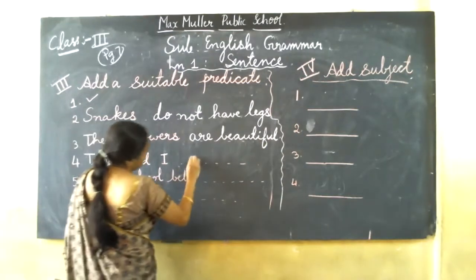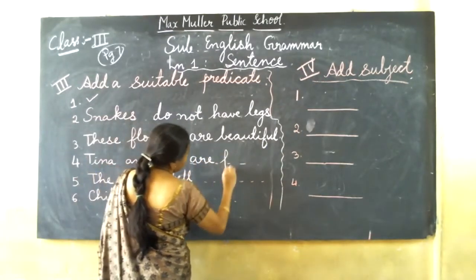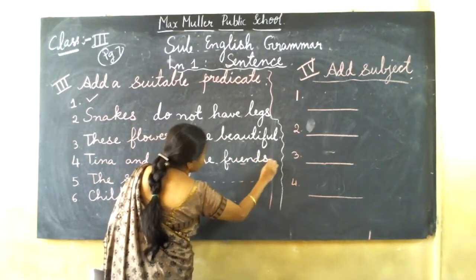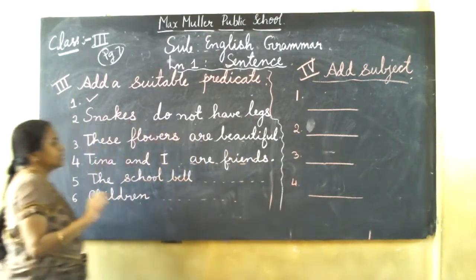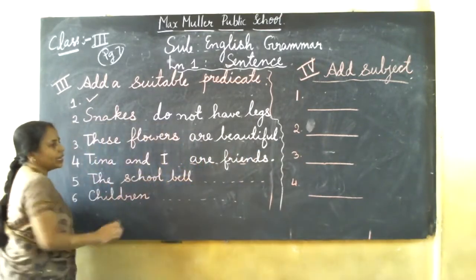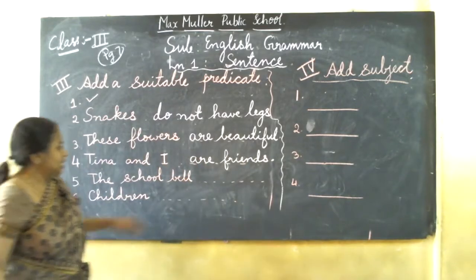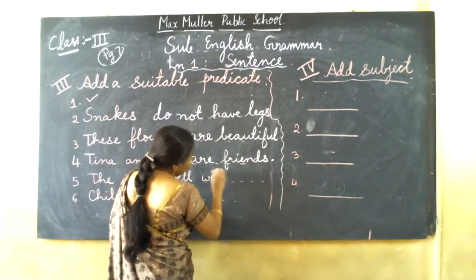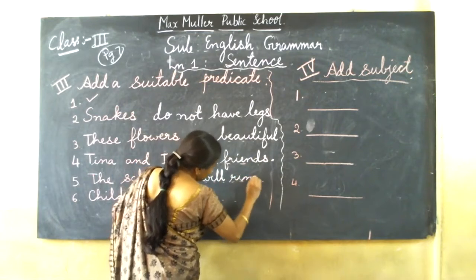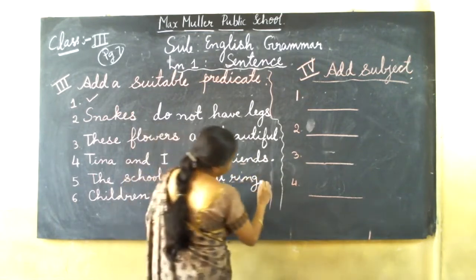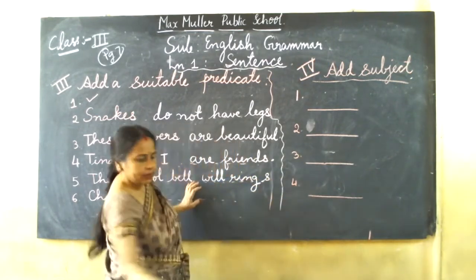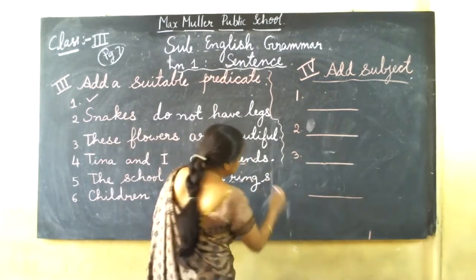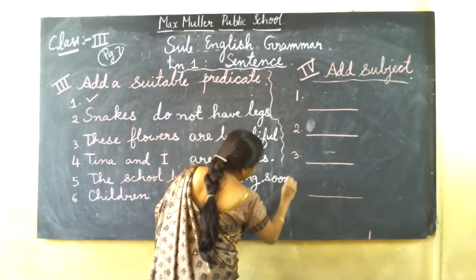We can write are friends. Next one, the school bell will, I can write, will ring soon. And children will be very happy for that. Will ring soon. S-O-O-N.